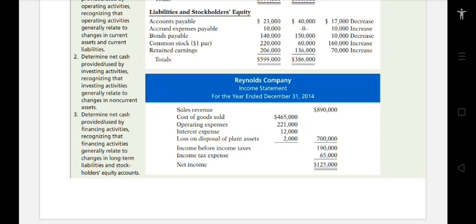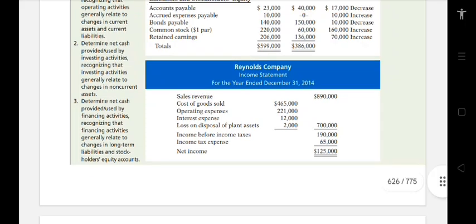Common stock, $1 par, $220,000 in 2014, $60,000 in 2013. So the increase for this is $160,000. Retained earnings $206,000, then $136,000. And the increase for this is $70,000. So the total of 2014 is $599,000, then for 2013 it is $386,000 as of liabilities and stockholders' equity.